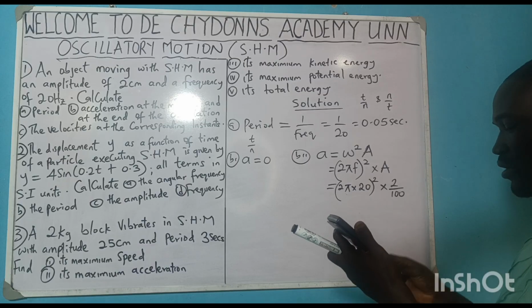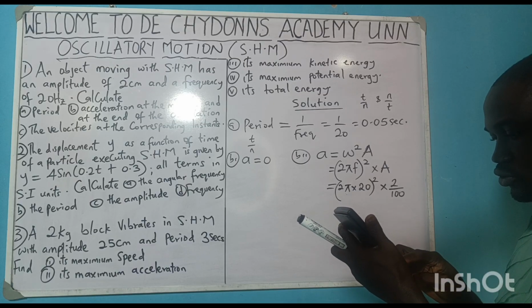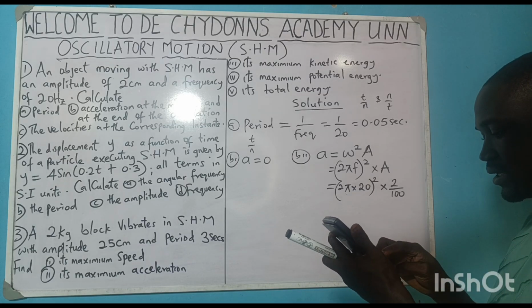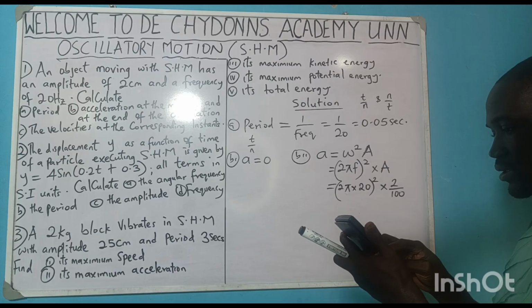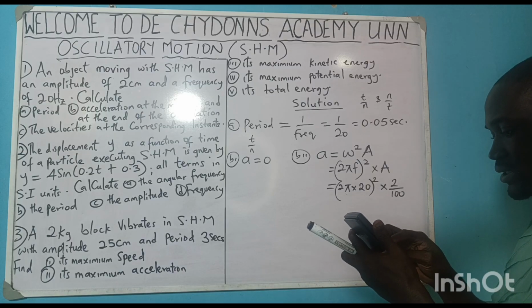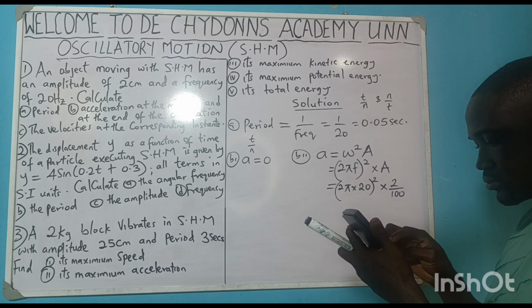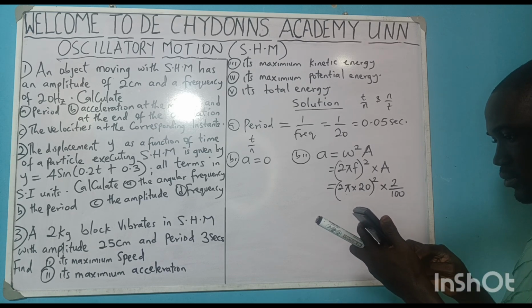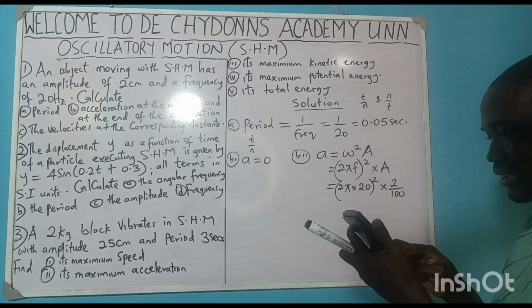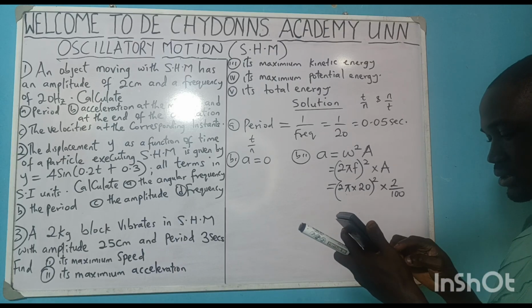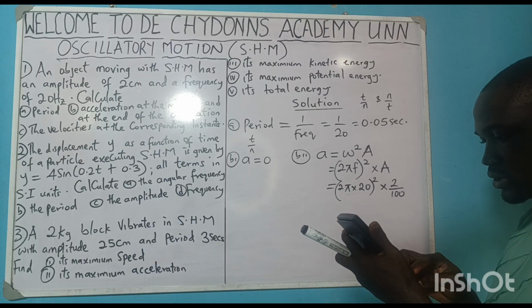So we'll be having 2 times pi times 20 squared, times 0.02.